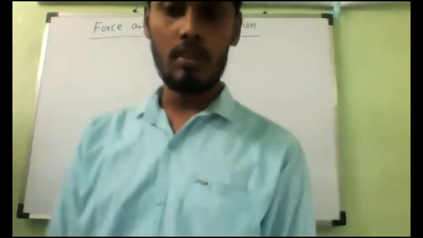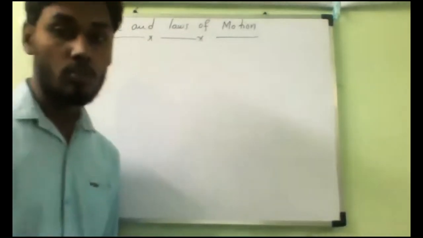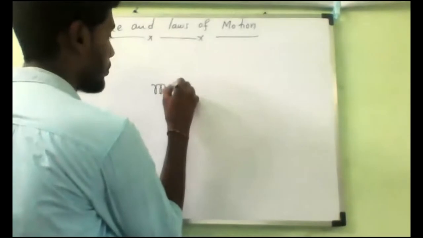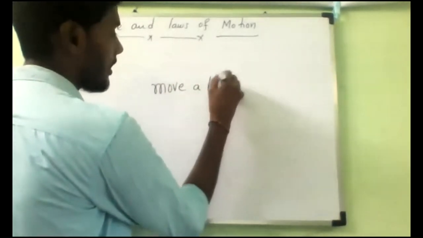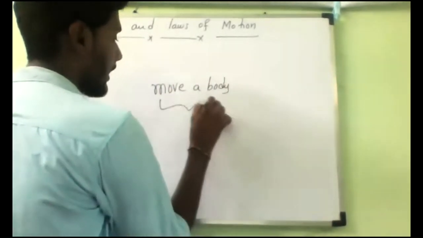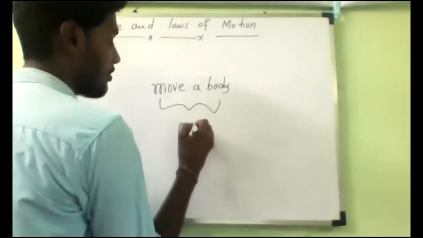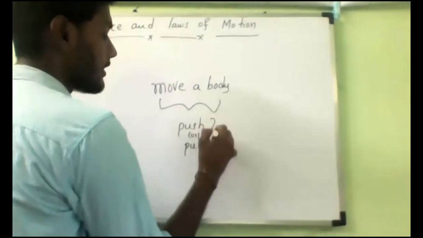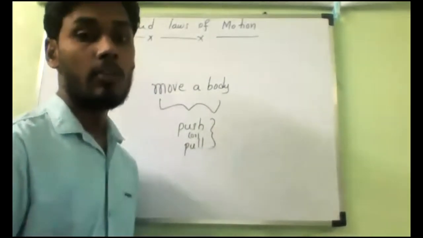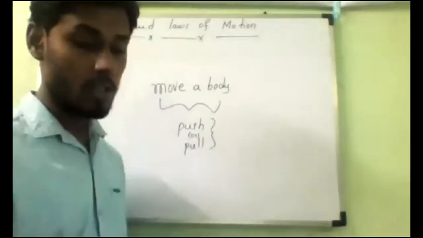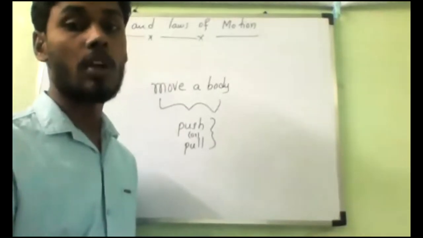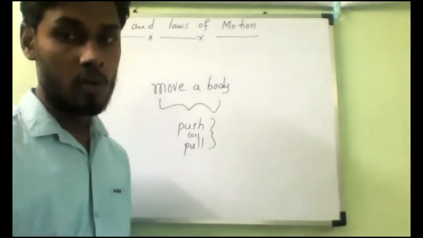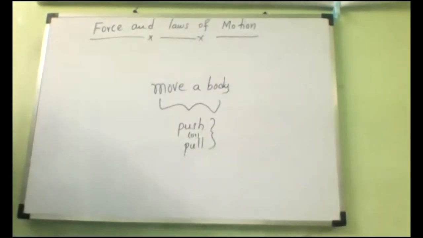So this push or pull of a body is what we call force. You understand? When you want to move any body, we have to do an action: either push it or pull it. This push or pull will move the object from one place to another place. So this push or pull of an object is called force.